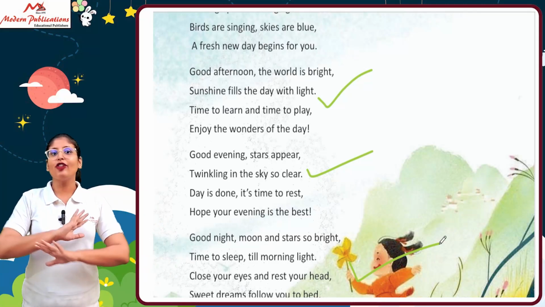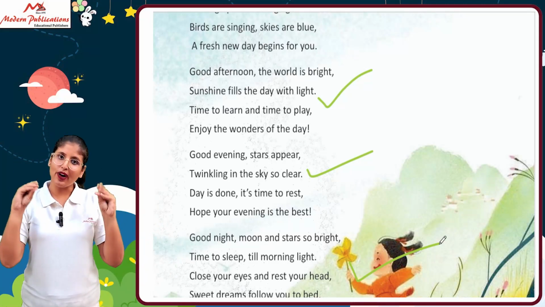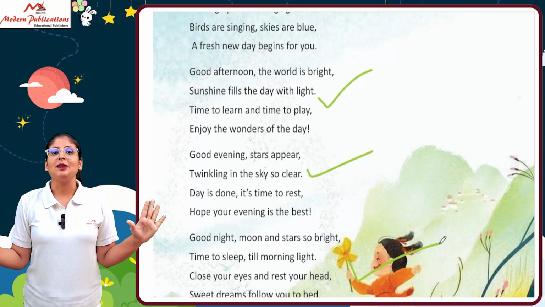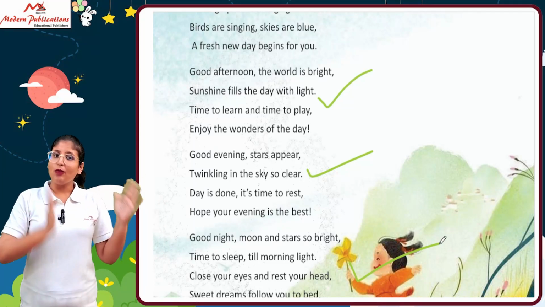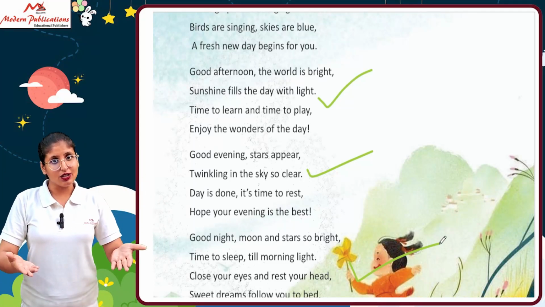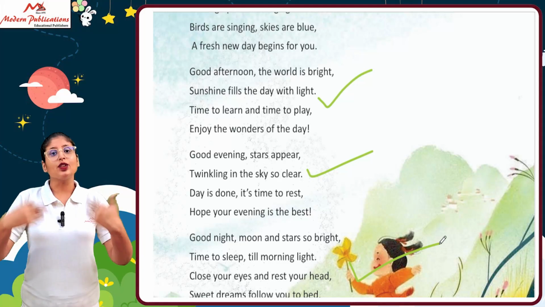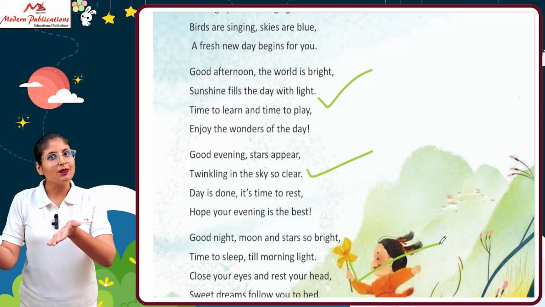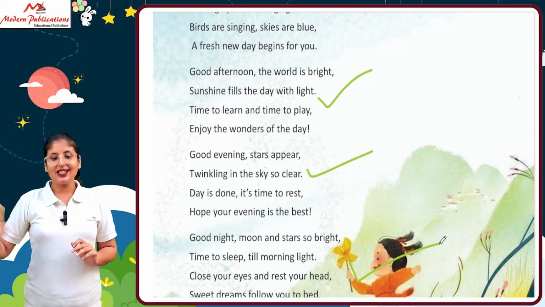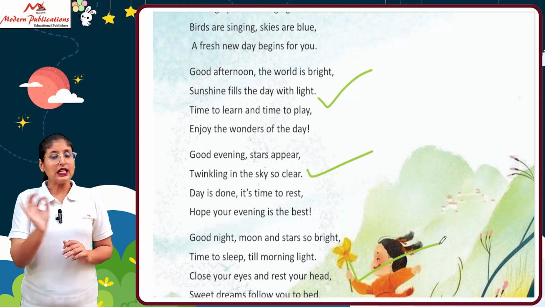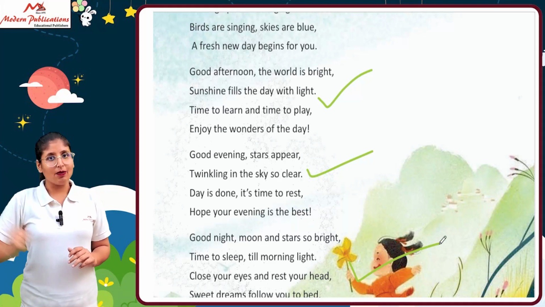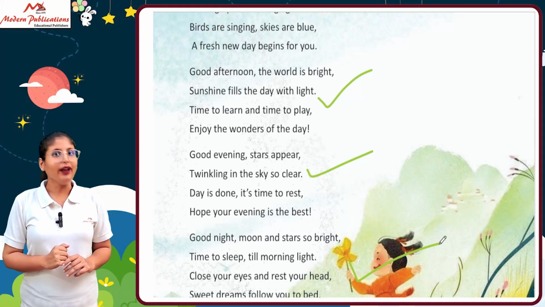It's time for sleep, so close your eyes and have a good sleep. So this is showing morning, then afternoon, after that evening, and after that comes good night. This shows how in a day all these things come up one by one.